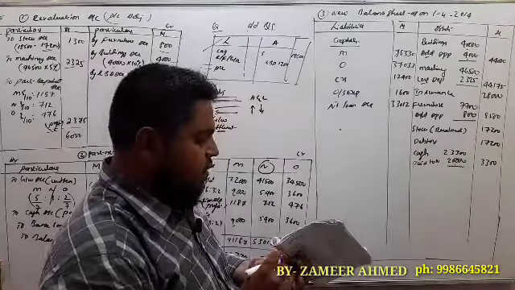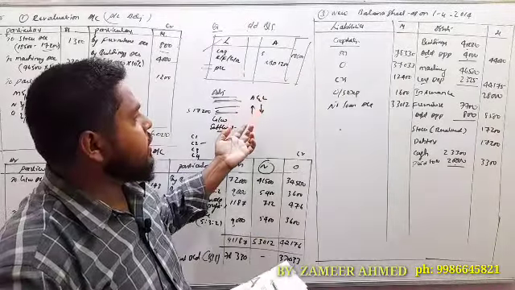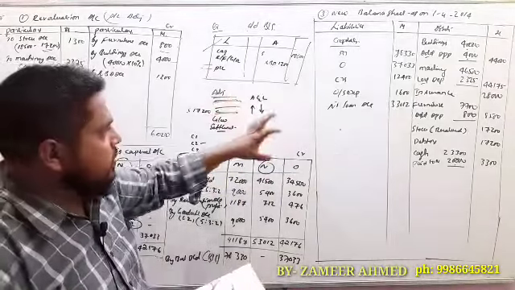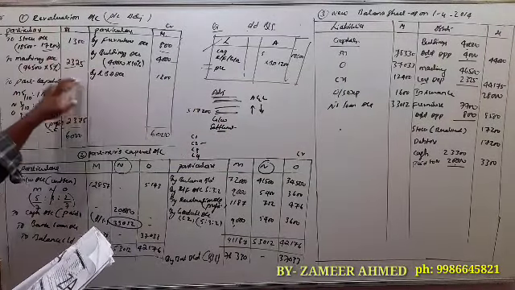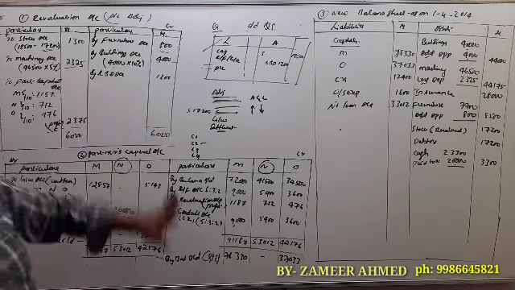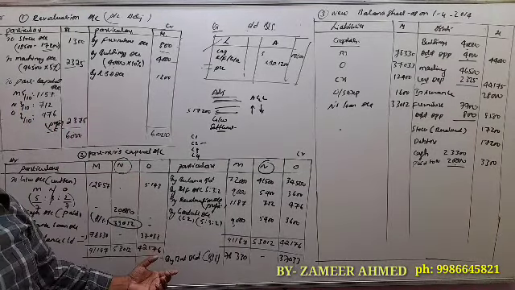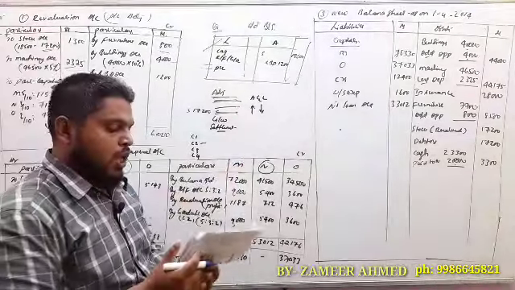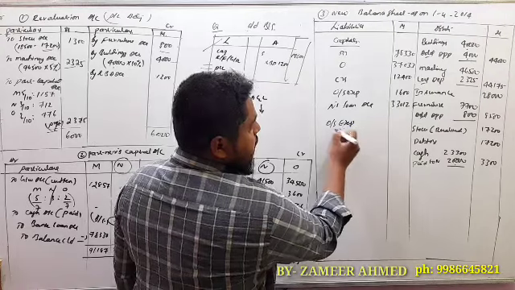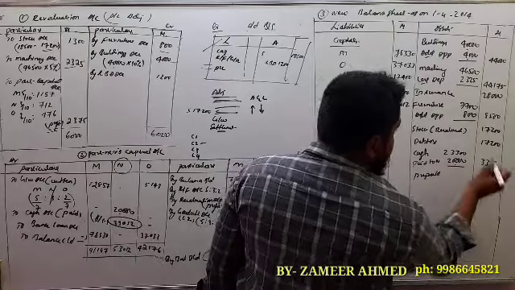Next. So like this, the new balance sheet is prepared with the help of the old balance sheet along with the adjustments. After revising the liabilities and assets, once again recheck these adjustments. All these are the adjustments we have taken. The adjustments must be entered in two places: first in the revaluation account or partners capital account, and next in the balance sheet. If you get any outstanding expenses, they should be recorded on the liability side. If you get any prepaid, it will be on the asset side.